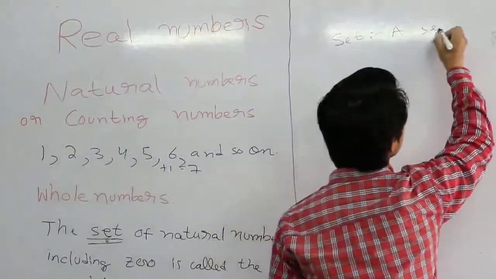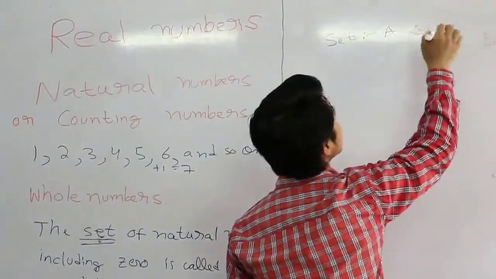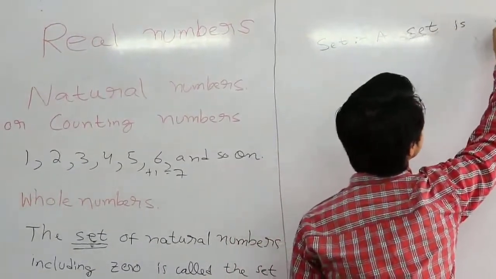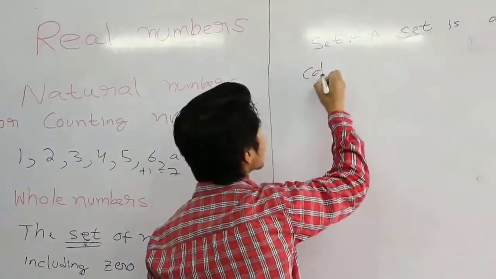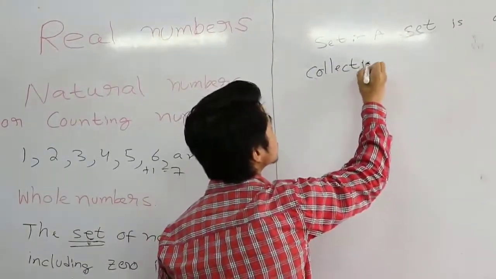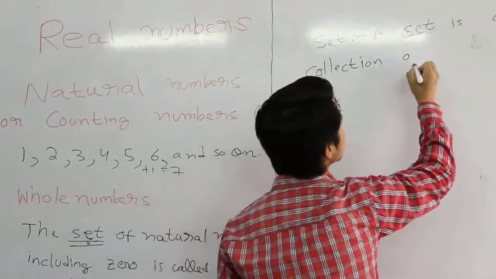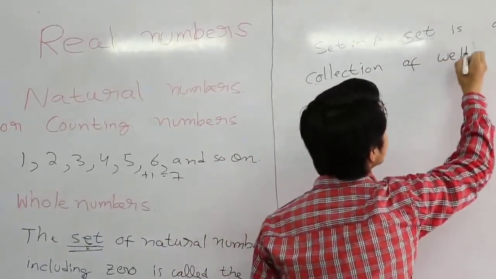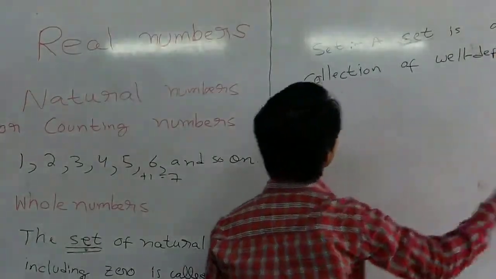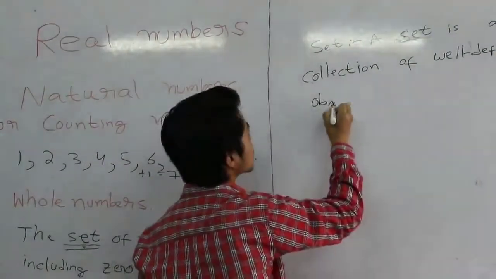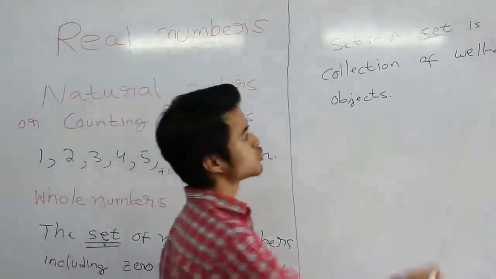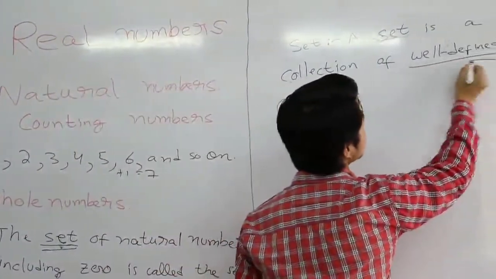A set is a collection of well-defined objects.